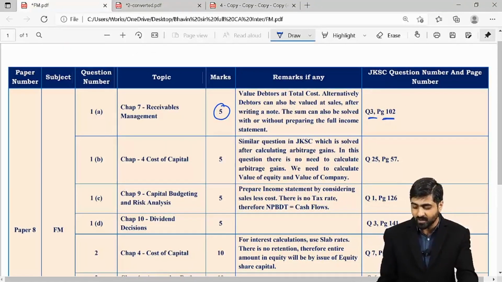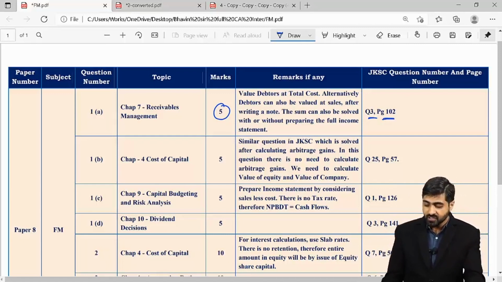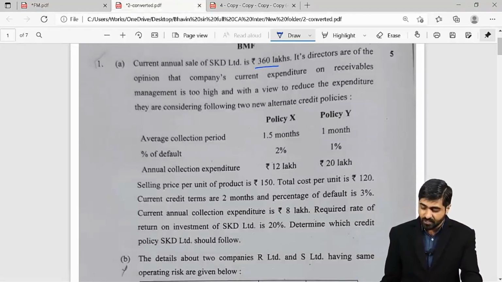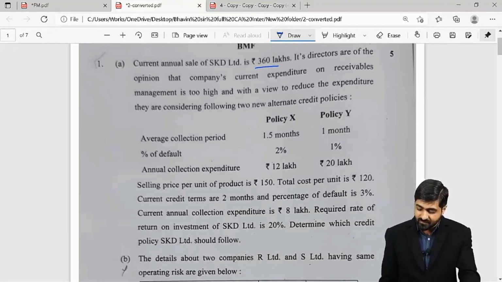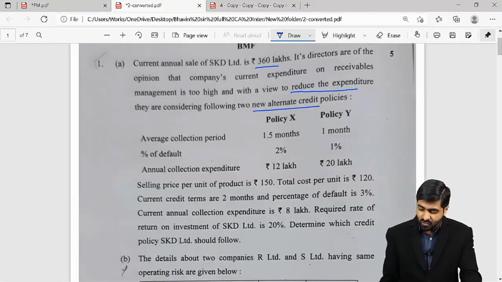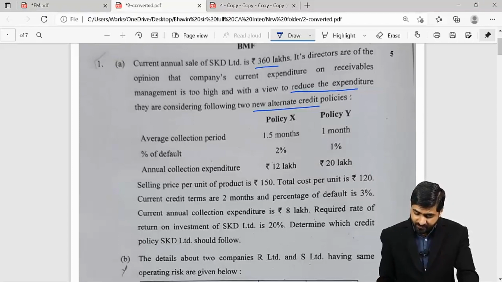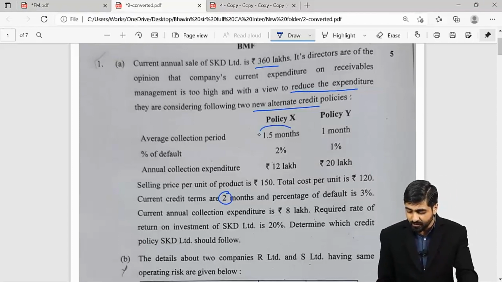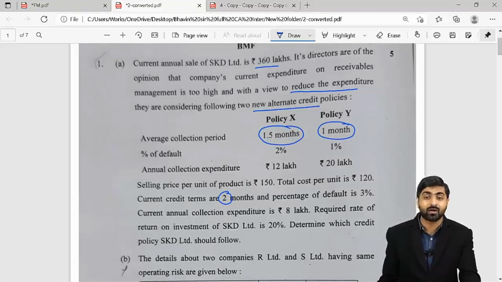Okay, so basically in this particular question your sales was available as 360 lakhs. Also, the company is planning to reduce the expenditure, and there are the following 2 alternative credit policies. Your existing credit period in this question is 2 months and you want to reduce this to 1.5 months and 1 month.